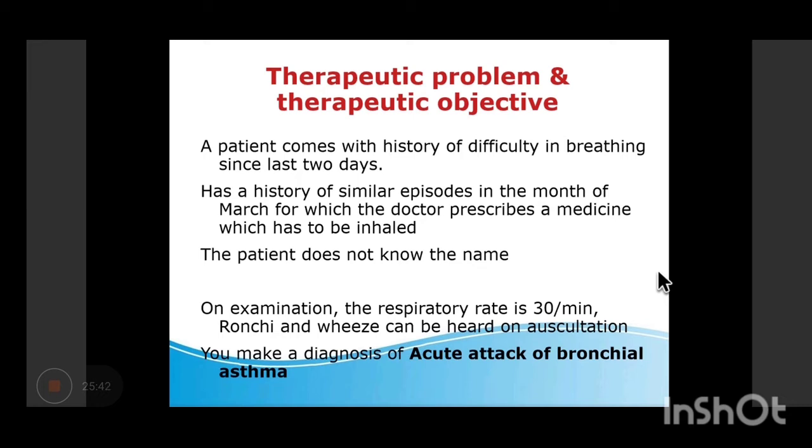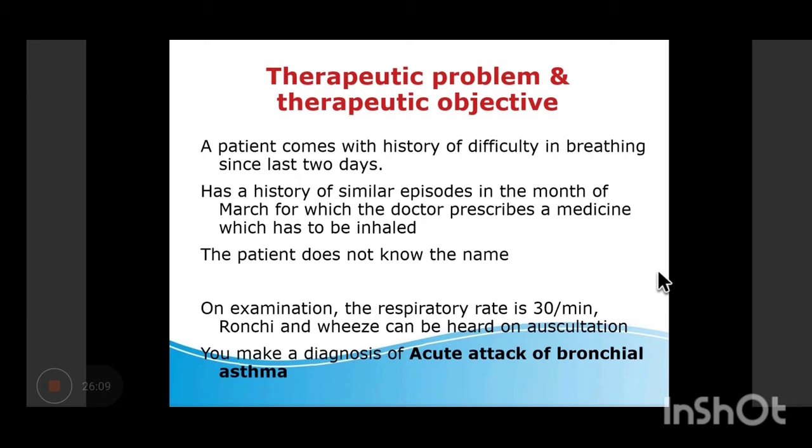Has a history of similar episodes in the month of March, for which doctor prescribed some medicine. The patient does not know the name of the medicine. Examination में respiratory rate is 30. Auscultation में rhonchi and wheeze is there. Diagnosis: acute attack of bronchial asthma. So what is the therapeutic problem out here?